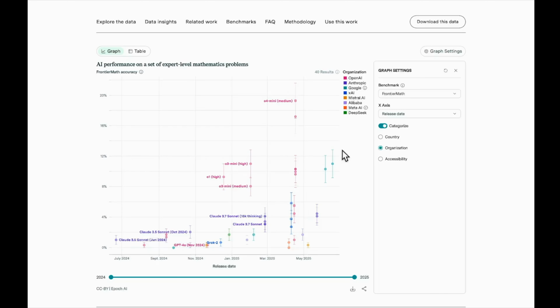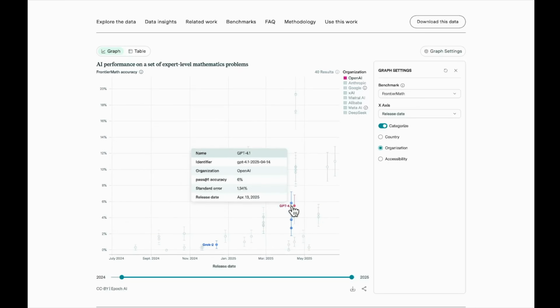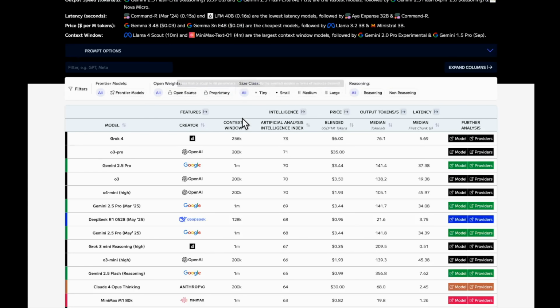So Frontier Math is a very good benchmark to see the model's performance on expert level mathematical problems, and the latest model that they have included is Grok 3 Mini. So we'll have to wait and see when they include Grok 4 in Frontier Math, and we'll have to see where it stands. Let's head over to the Artificial Analysis website.